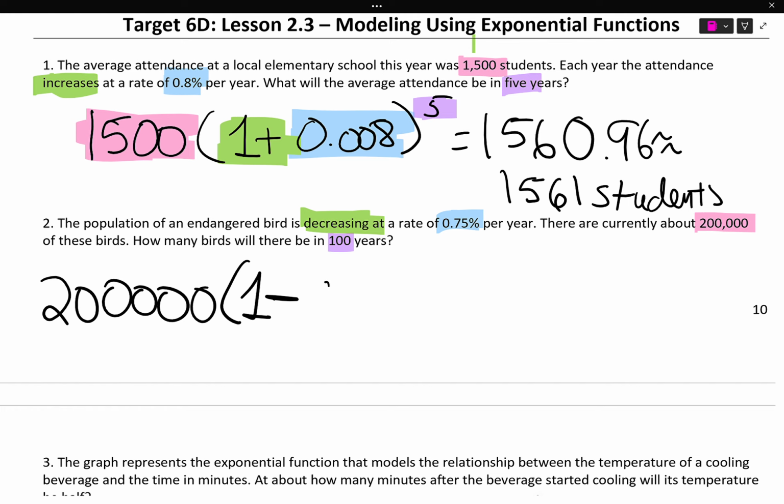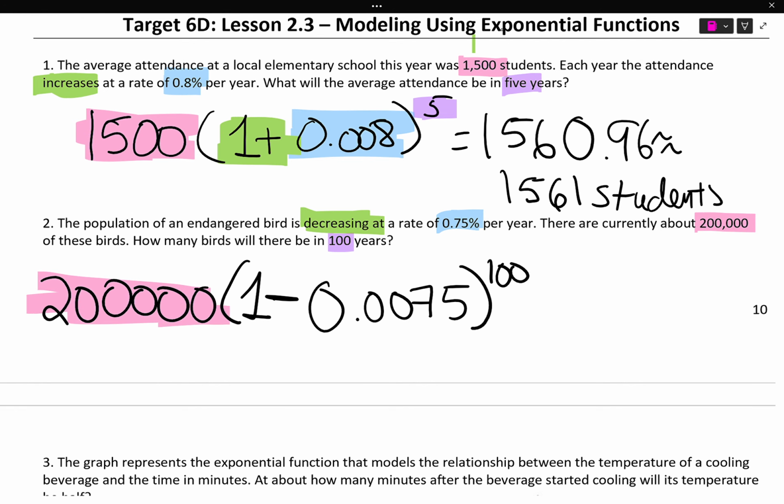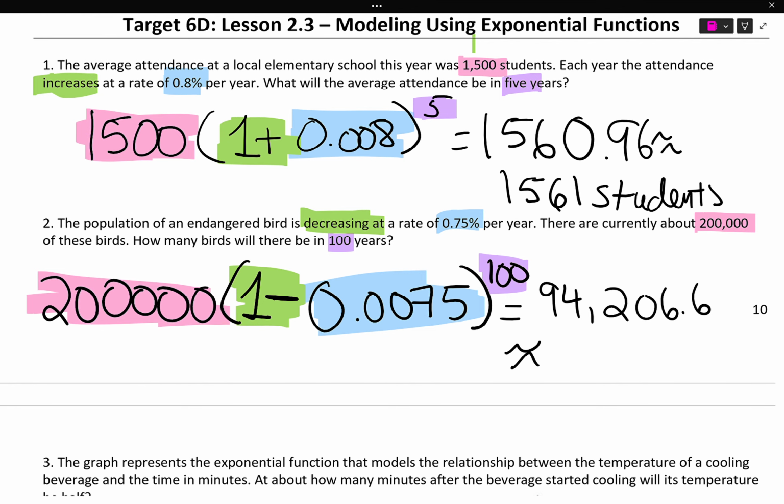And 0.75% as a decimal is 0.0075. And then, of course, we give it a power of 100 because we're calculating 100 years. These are living creatures again, so we're going to have to round to the nearest whole. So what I get here is 94,206.6 birds, which I'll round to 94,207 birds. Okay.